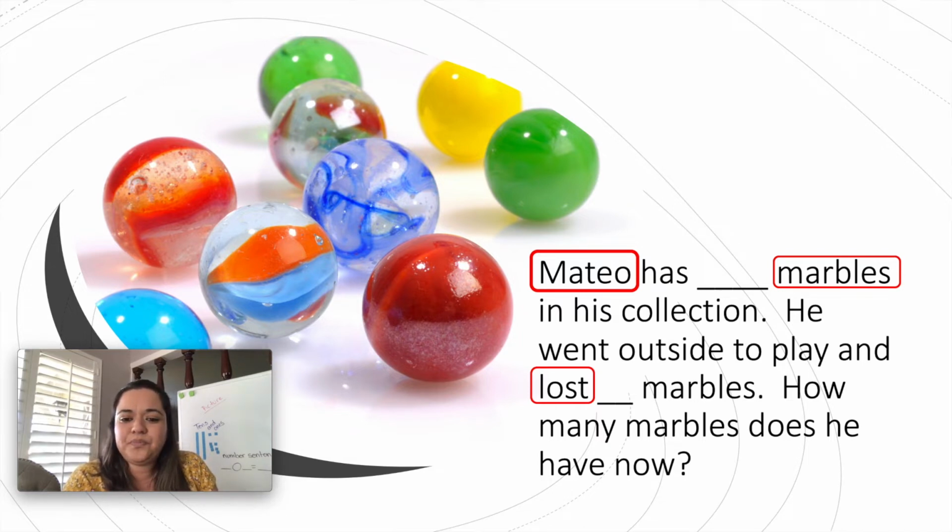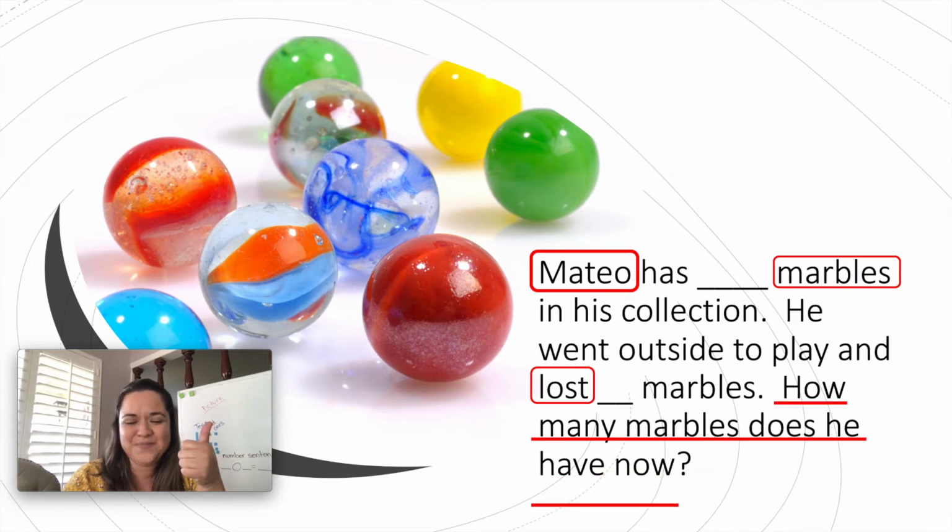Let's go. Begin. Mateo has blank marbles in his collection. He went outside to play and lost blank marbles. How many marbles does he have now? Think about it. What is the question in this story problem? Thumbs up if you have it. All right, let's see. Were you thinking, how many marbles does he have now?